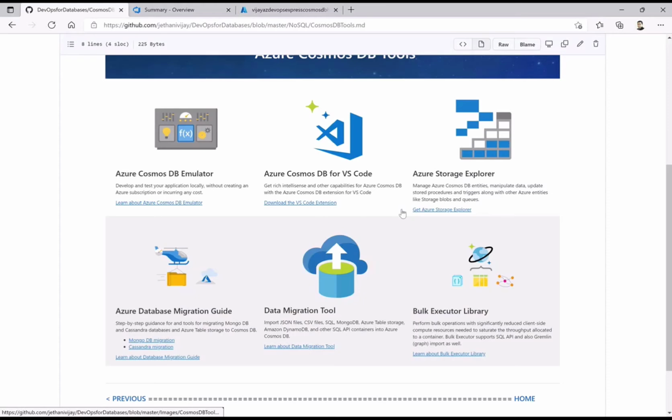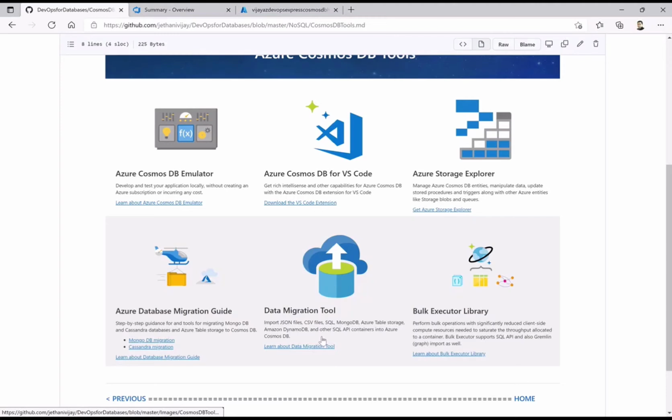Now this is more about the tools you are using and how you are using them. The ones below give you more specific information about how to migrate from a specific API to another API, like MongoDB or Cassandra, or if you are importing data you already have on your machine or in a development environment. It gives you a step-by-step procedure with the help of this migration guide. Also, there is a data migration tool. If you're already working with data estates, you probably already know this tool.